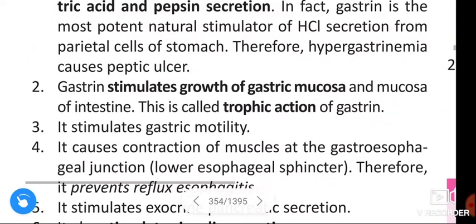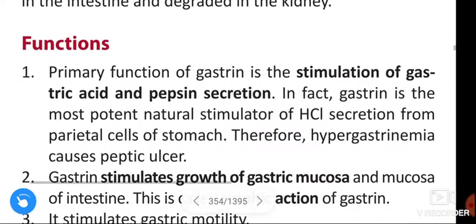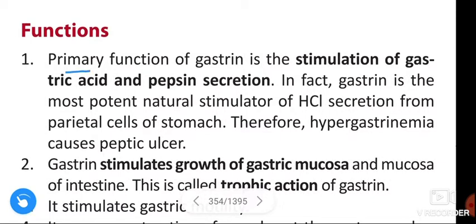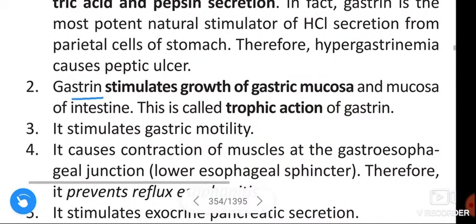See once again the functions of gastrin. The primary function of gastrin is the stimulation of gastric acid and pepsin secretion. In fact, gastrin is the most potent natural stimulator of HCl secretion from parietal cells of stomach. Therefore, hypergastrinemia causes peptic ulcer. Gastrin stimulates the growth of gastric mucosa and mucosa of intestine. This is called the tropic action of gastrin.